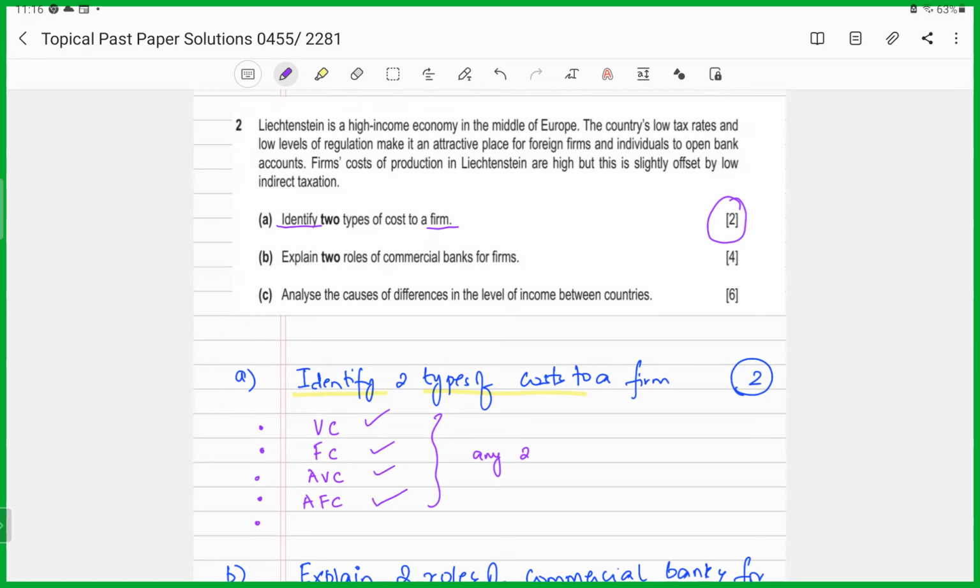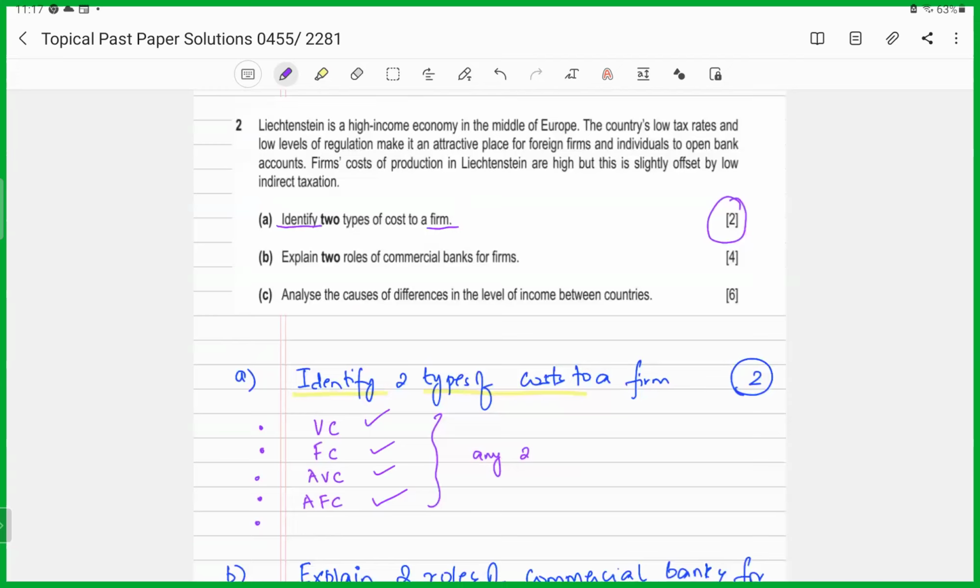I could say about variable costs, that's a cost that varies with the level of output, right? For example, electricity. Fixed cost is a cost that does not change with the level of output, right? It has to be paid even when the output is 0. For example, rent, right? The cost of raw materials is also variable cost, right? The cost of fuel, variable cost, right?